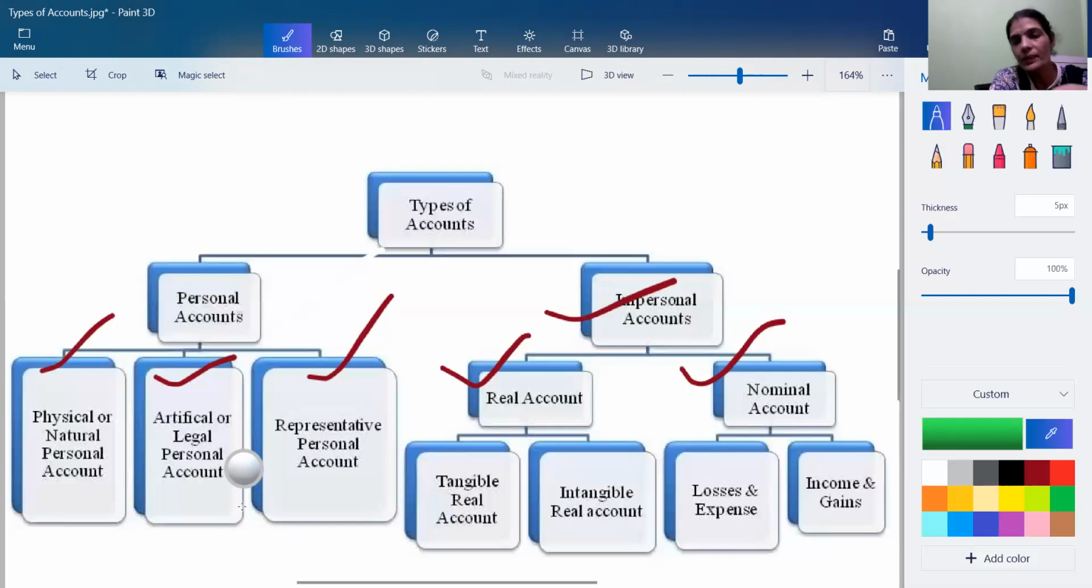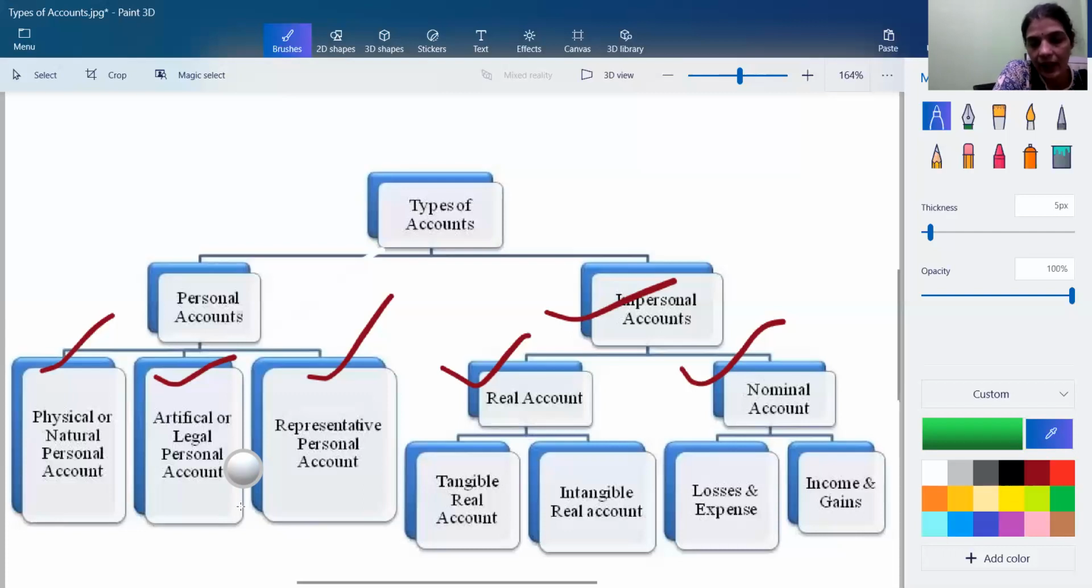There are also some artificial persons in our accounts. We have a company, which is an artificial person. We have a bank, which is also an artificial person. We have a firm with whom we are dealing. All these artificial persons come under artificial or legal person account. So the account of any company, ABCD Limited, or the account of any bank, comes under the artificial person account. The next account is the representative account.